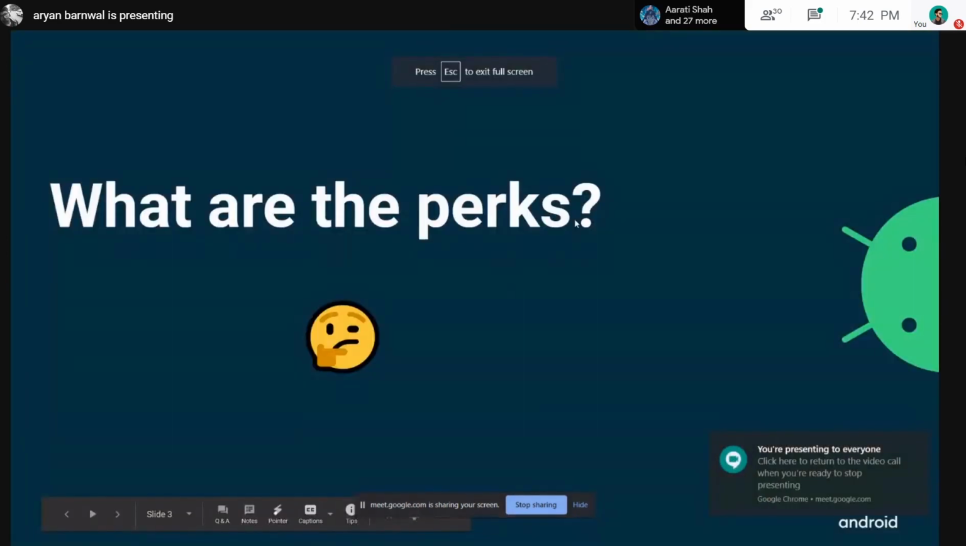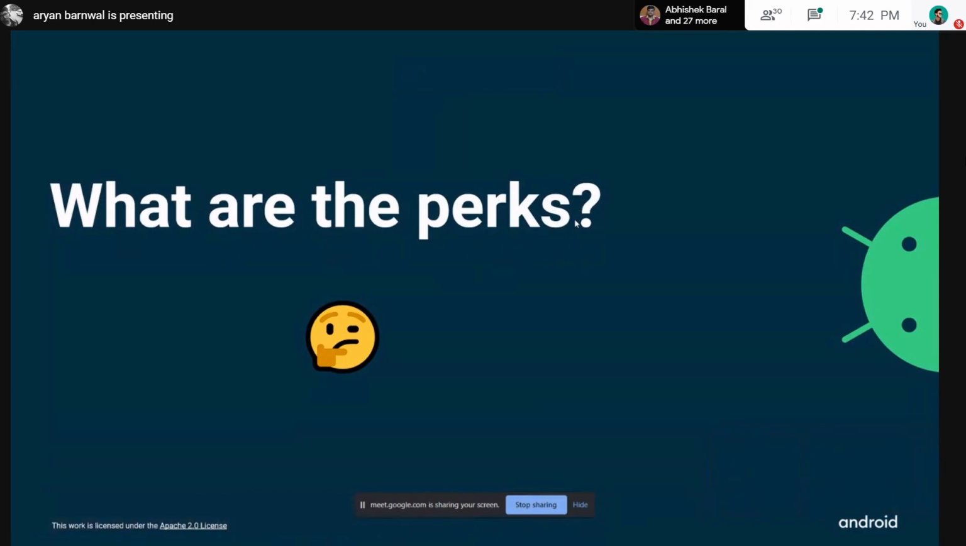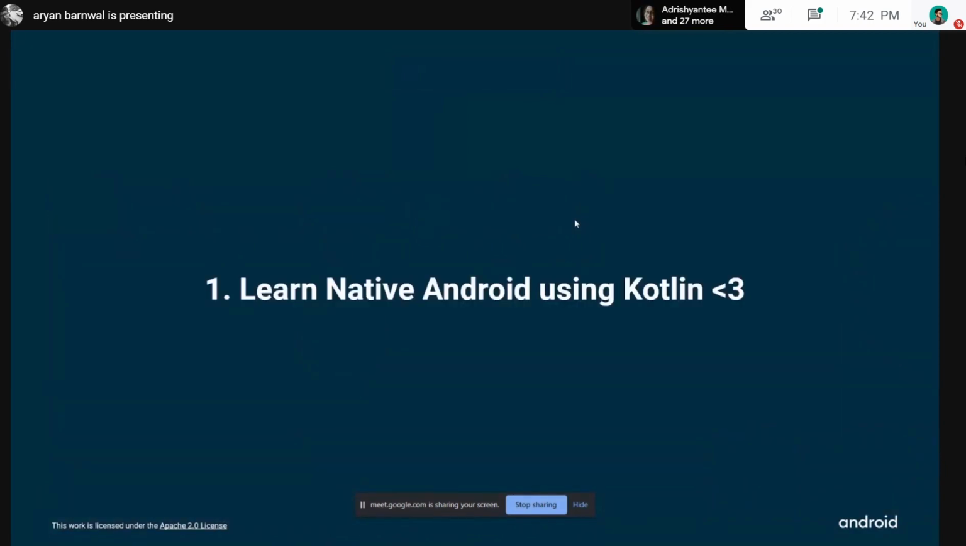So you will be thinking, what are the perks of this whole study jam? Number one is you will learn how to build native Android apps using Kotlin. Kotlin is actually a little new language compared to Java, which was and is still used to make Android apps. But there are some upsides of using Kotlin instead of Java. Okay, I will discuss them later.